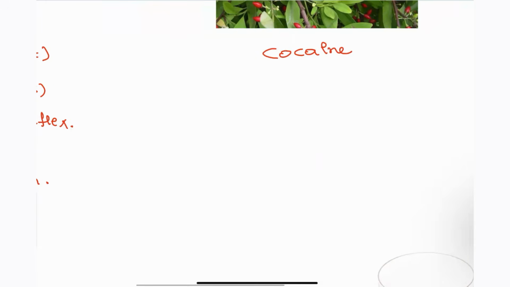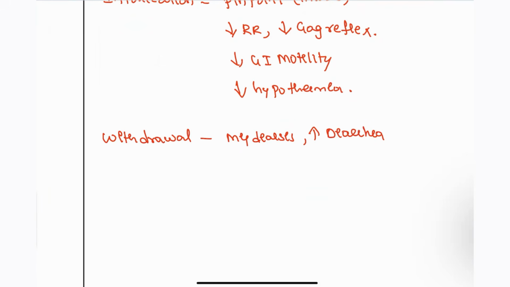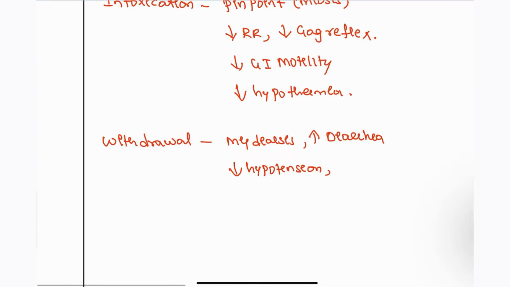Next, when it comes to the withdrawal of the condition, the patient will be having the opposite, right? Mydriasis, so GI motility will be increased, so diarrhea. So when there is diarrhea, the patient will be having low BP, hypotension, right? Vomiting, and sweating, perspiration, right? This will be seen in this patient, and lacrimation will be seen in this condition, right?